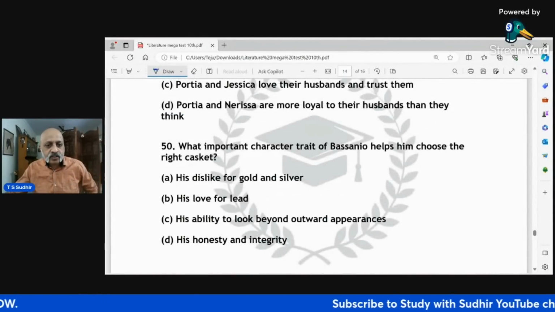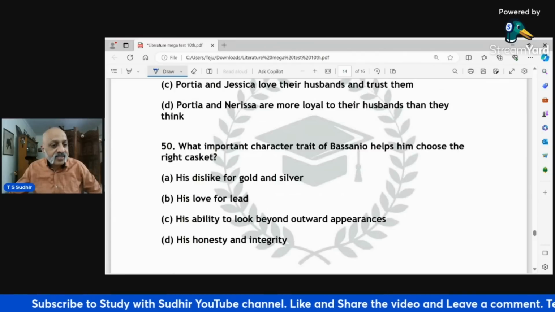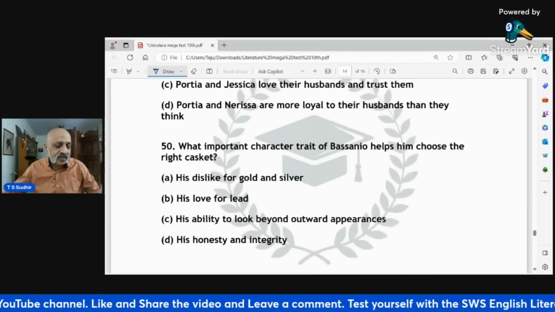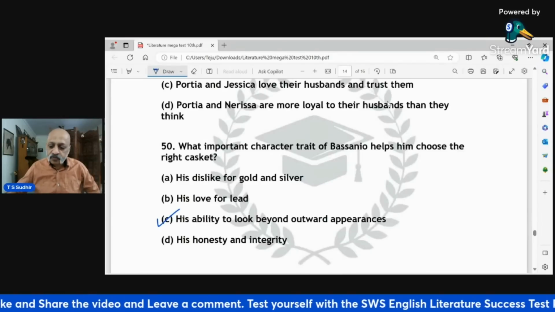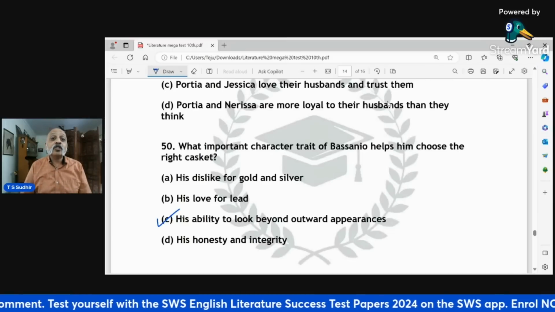What important character trait of Bassanio helps him choose the right casket? The last question: his dislike for gold and silver, his love for lead, his ability to look beyond outward appearances, and his honesty and integrity. This is basically an understanding question. So 50th, C. Please let me know how many did you manage to get right.